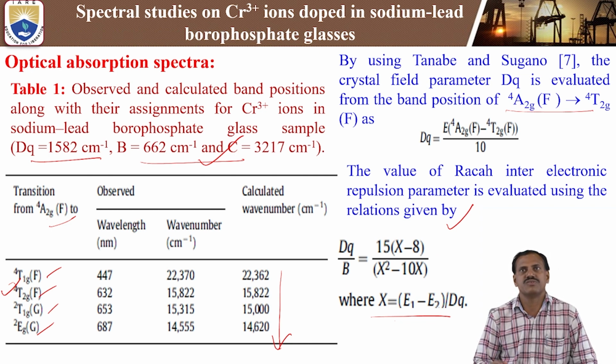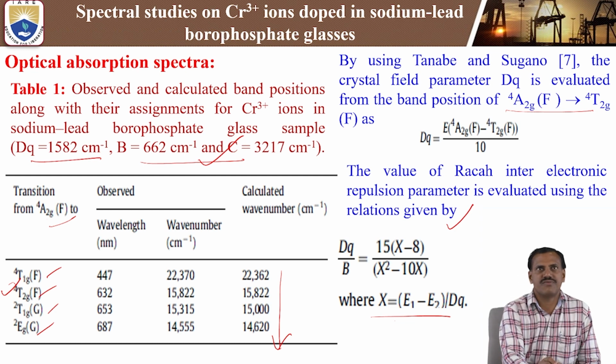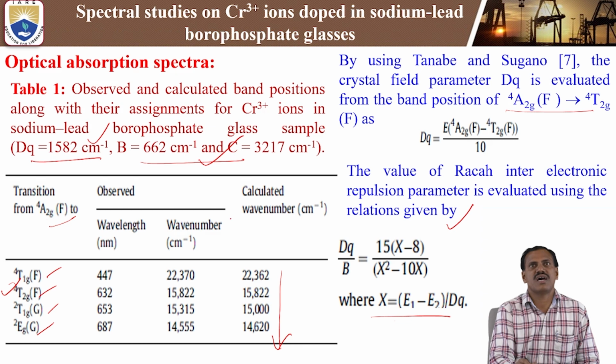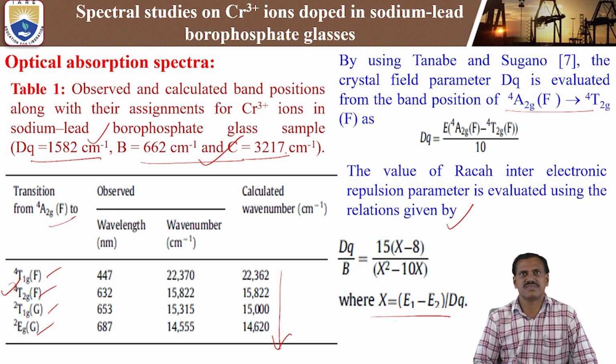So using this formula we can calculate the crystal field parameter as well as Racah inter-electronic repulsion parameters B and C. So in the present study we have calculated the Dq value. Crystal field parameter value is 1582 centimeter inverse, B value 662 centimeter inverse and C equal 3200 centimeter inverse. These are the Racah inter-electronic repulsion parameters.